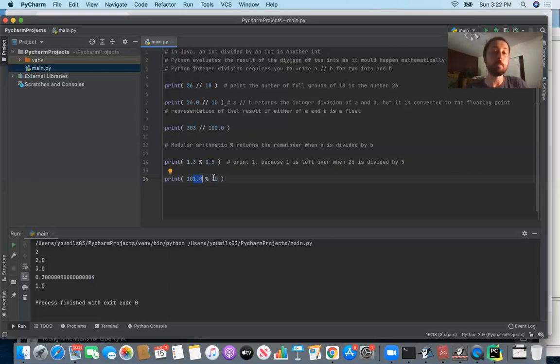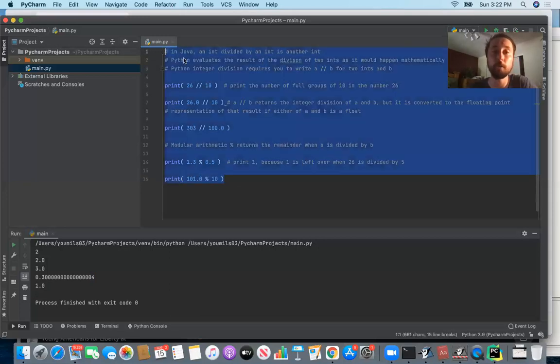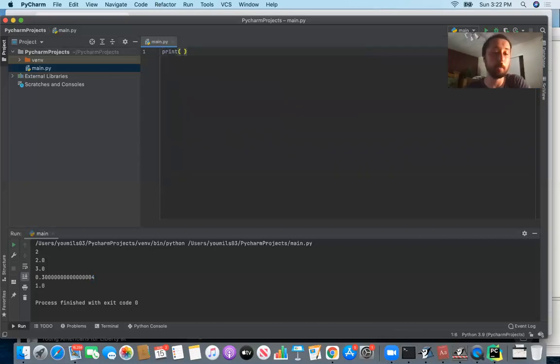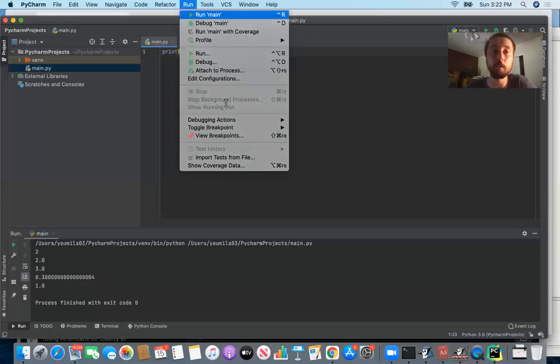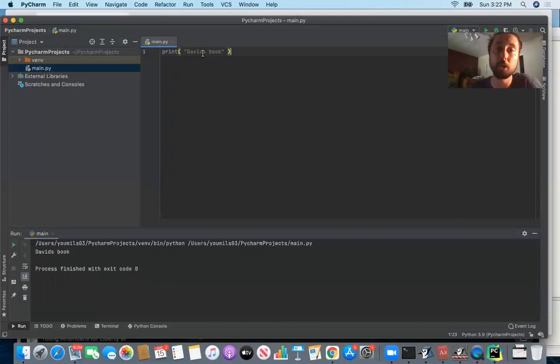One of the things we talked about in the previous videos, we said that we can go ahead and print statements either with single quotes or double quotes, okay? So hopefully you're familiar with some of these arithmetic expressions, which we'll be reviewing and studying in previous videos. But what we could do is say something like David's book, okay? The issue here is that if the book belongs to David, you'd want to have an apostrophe here, right?